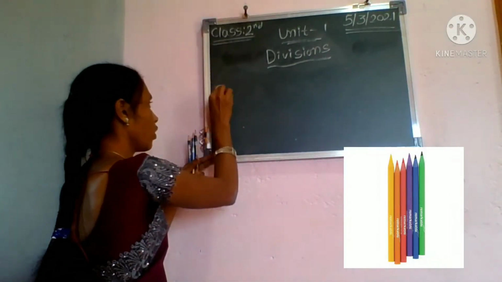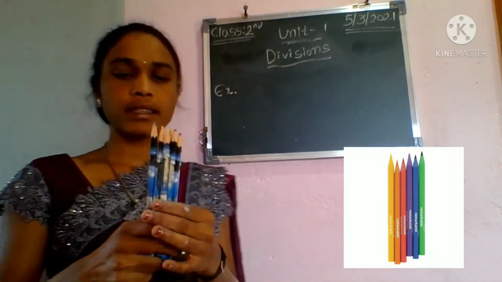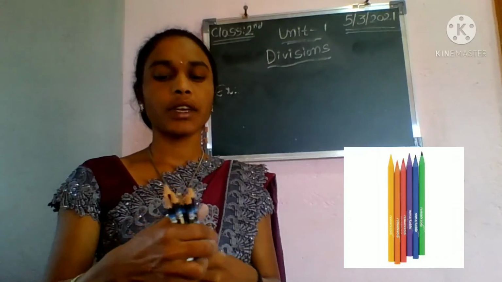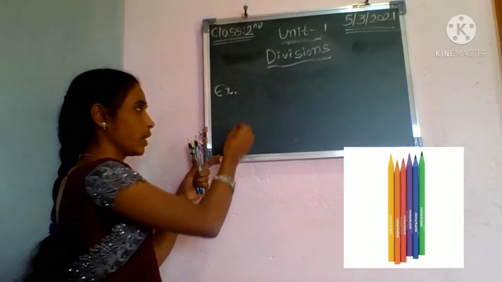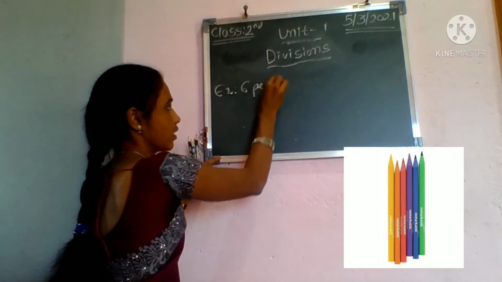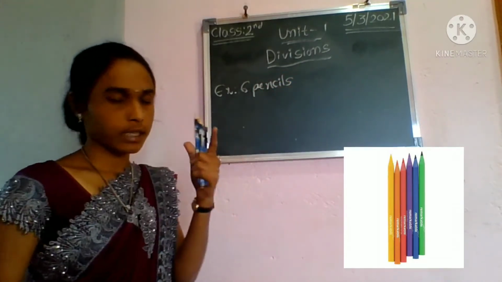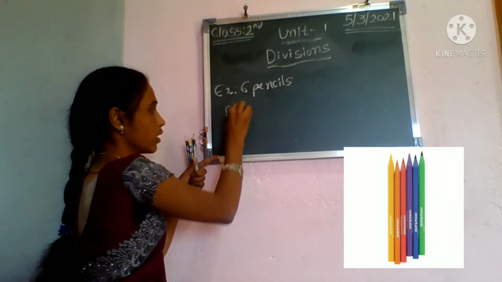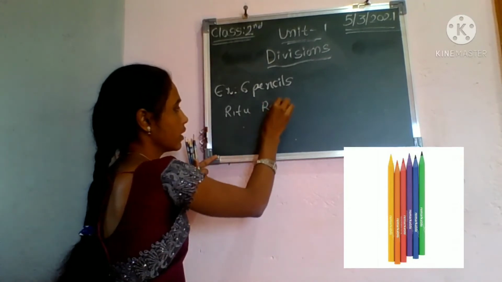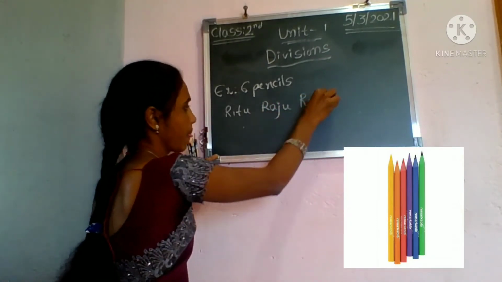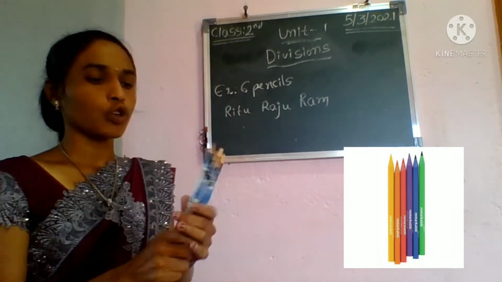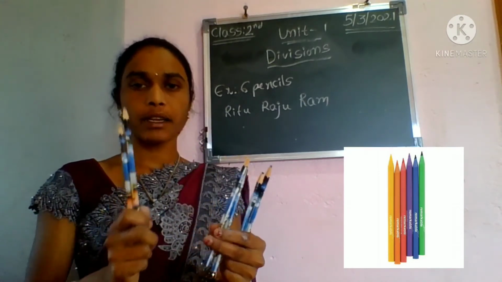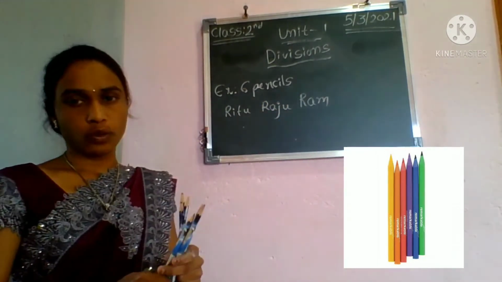Okay, look here students. How many pencils do I have? See, 1, 2, 3, 4, 5 and 6. First I have 6 pencils. Then I have given pencils to Ritu, Raju and Ram. So, I give 2 pencils to Ritu, 2 pencils to Ram and 2 pencils to Raju. Okay, how many?